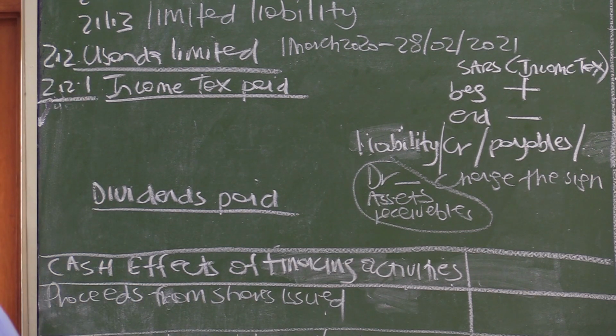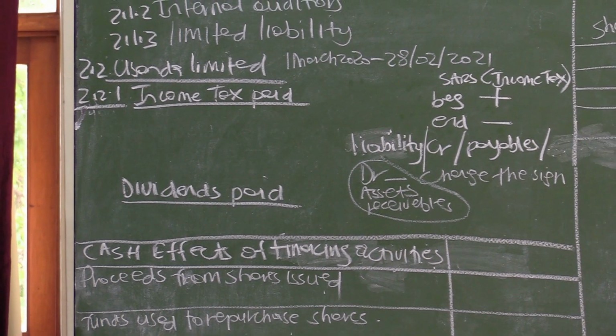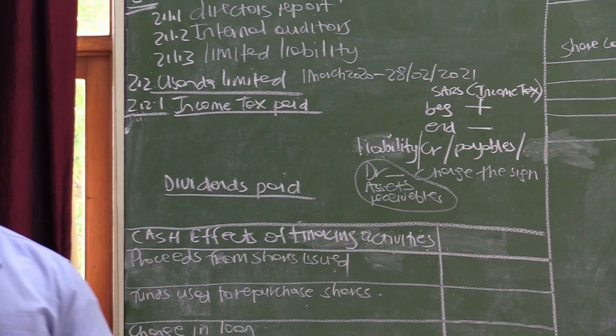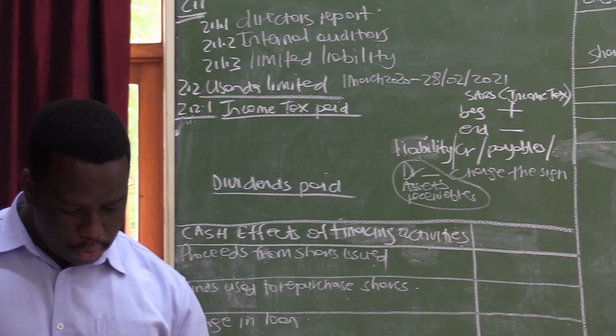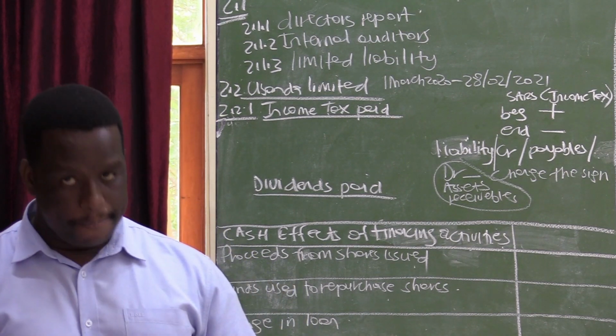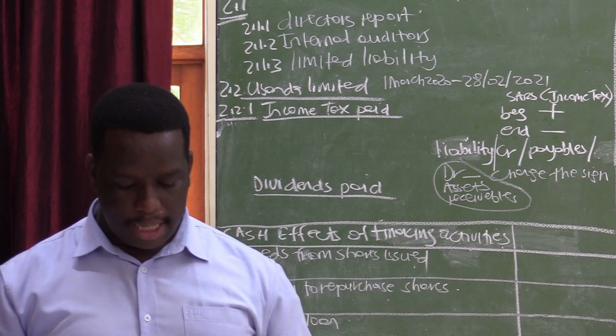So let us look at how much the income tax for this year is, because we want to calculate the exact amount that was paid to SARS. If you look at the information given in our question 2, on the following page, there is information A, which is an extract from the income statement.